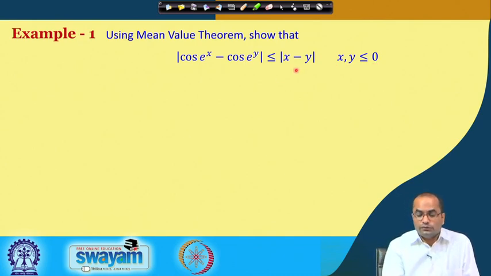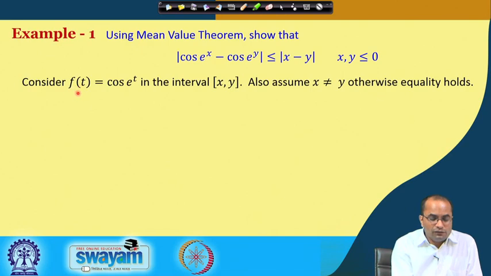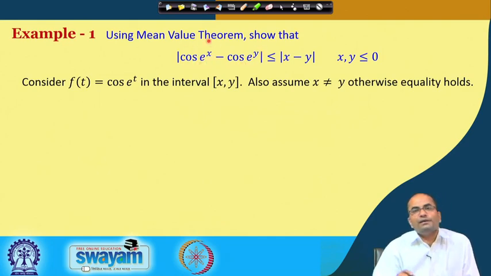First, we note that when x and y are equal, then naturally cos e^x minus cos e^y is equal to 0. So, the inequality is naturally satisfied when x and y are the same. So, we will consider the case when they are not the same. Now, we consider another function, cos e^t, because clearly we want to prove this for cos e^x minus cos e^y using the mean value theorem.